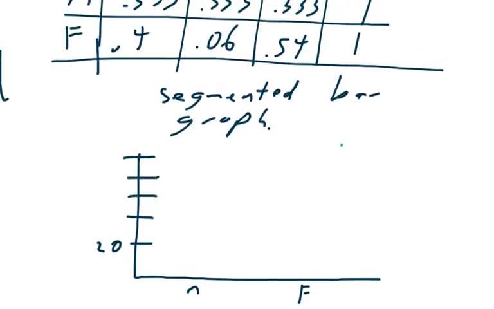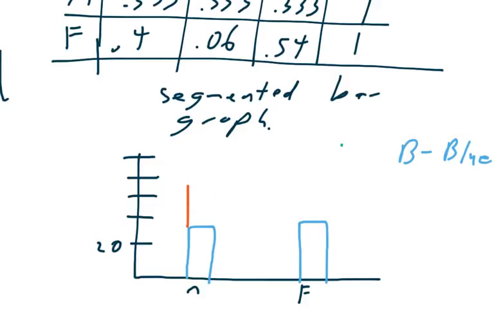Alright, the next one is considered a segmented bar graph. And so I've split this up into men and women. And so for basketball, the men went up to 33%, and the women went up to 40%. And I'll put our basketball for blue. Then the men went up another 33%, so that would be at about 66%. And so this is for orange.